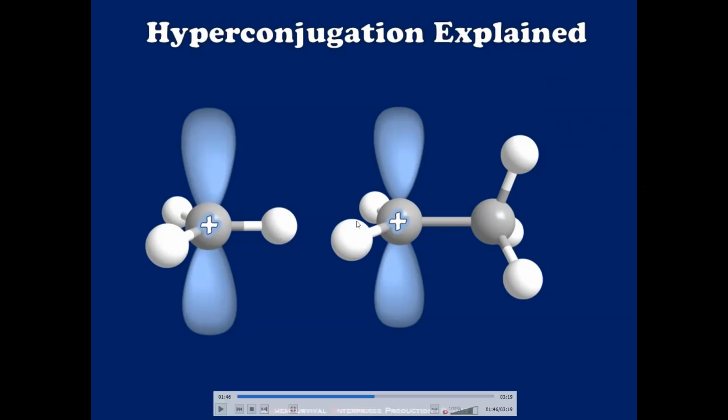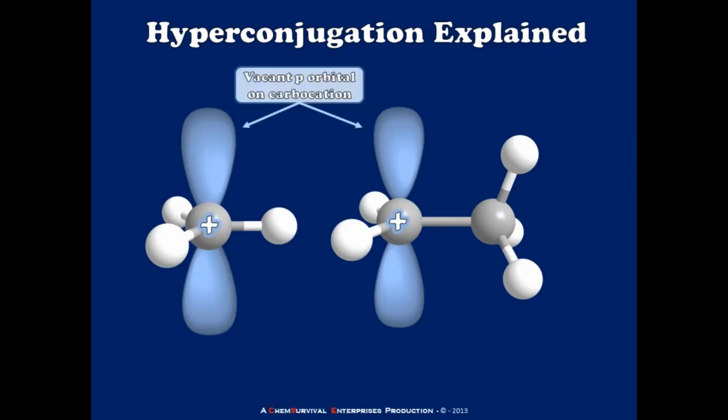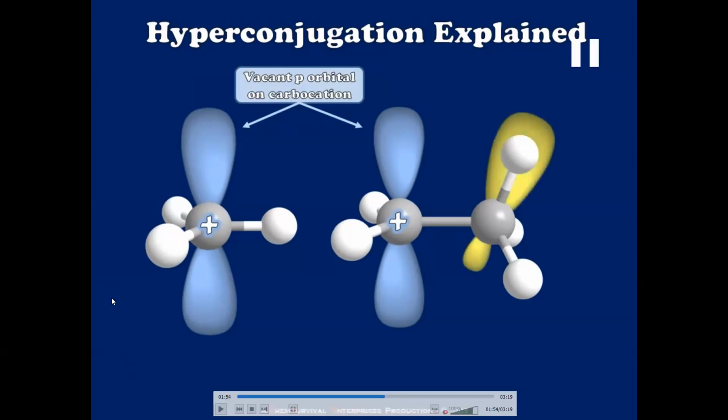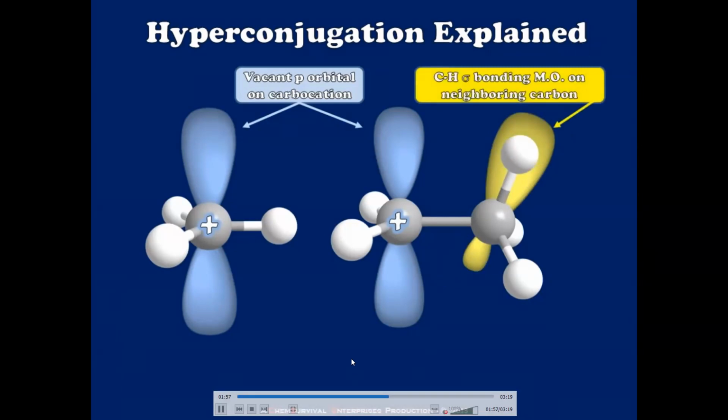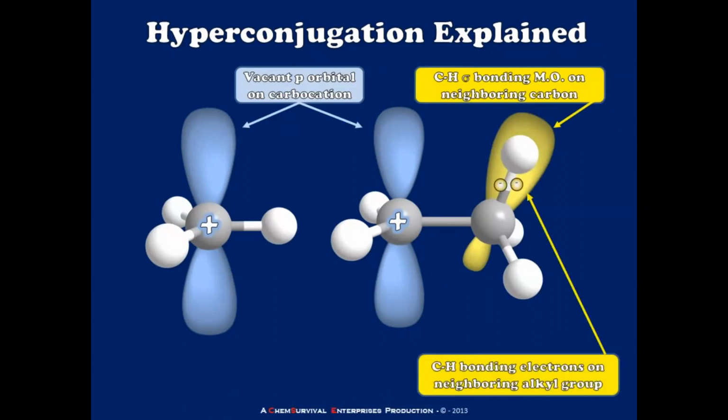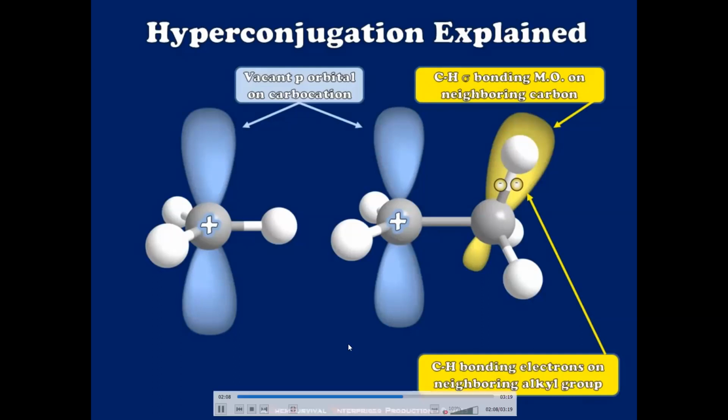Now I can play this. These are the vacant p orbitals on the carbocation. This is the sp3 bond. It looks like sp3. So this is the bond, and there will be electrons there. These are CH bonding electrons on the neighboring alkyl group. That means you have a carbon and there is a hydrogen bond.